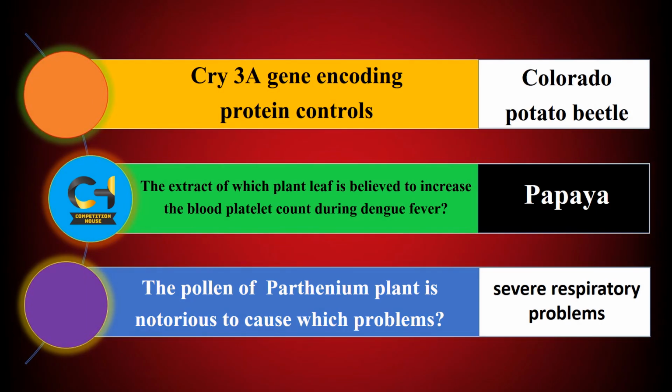Cry3A gene coding protein controls? Answer is Colorado potato beetle. Next question, the extract of which plant leaf is believed to increase the blood platelet count during dengue fever? Answer is papaya. Next question, the pollen of Parthenium plant is notorious to cause which problems? Answer is severe respiratory problems.